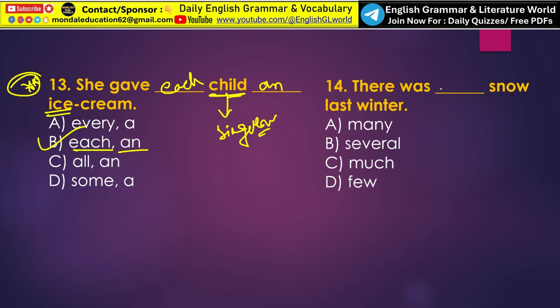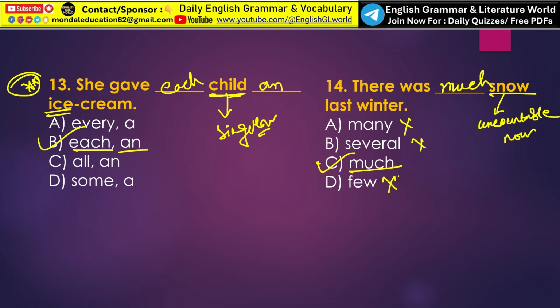Next. There was dash snow last winter. The snow is an uncountable noun. So before uncountable noun, we need the determiner much. So option C is the correct answer. There was much snow last winter. Many, several, and few are always used with countable plural form. That's why these options should be eliminated.